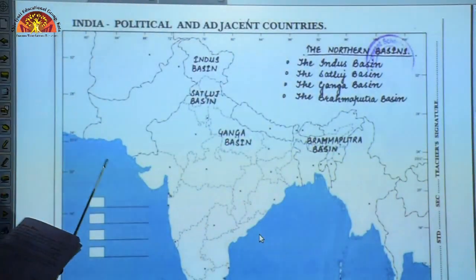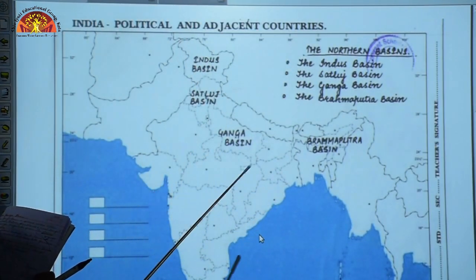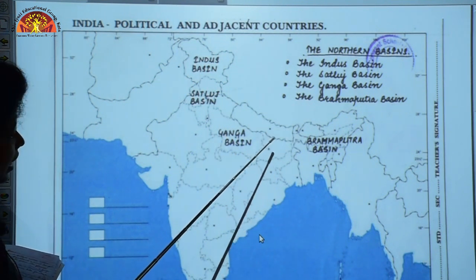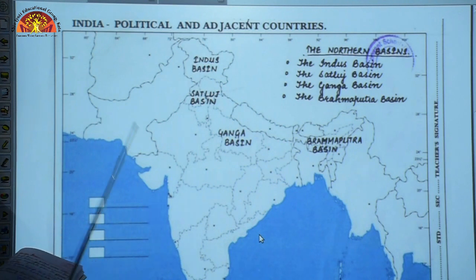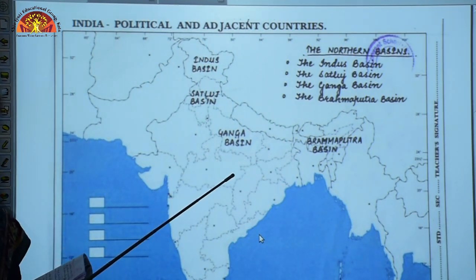We shall now talk about the Ganga Basin. Ganga Basin is spread across Uttar Pradesh, Bihar, Jharkhand and West Bengal. And Ganga Basin originates from the glacier Gangotri.